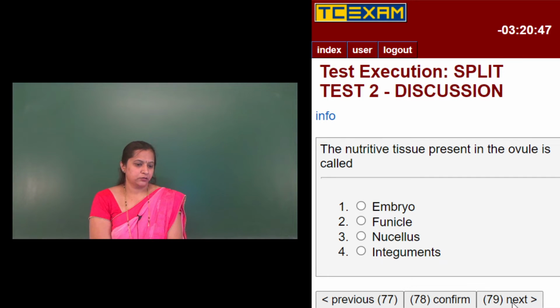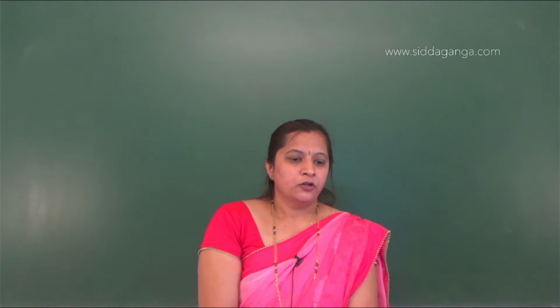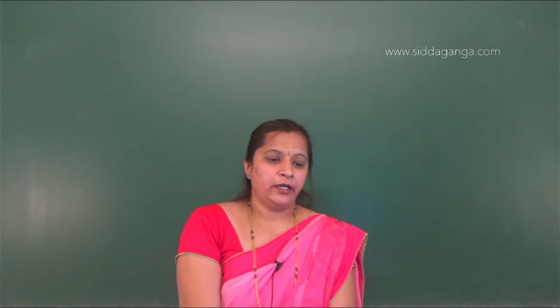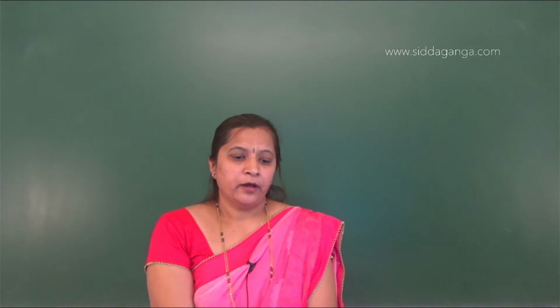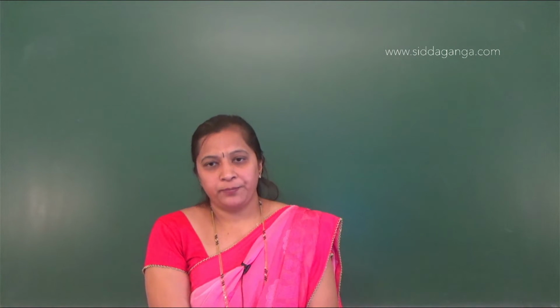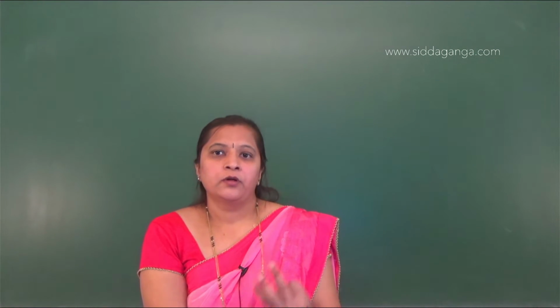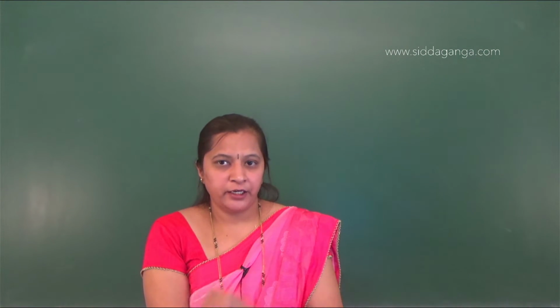Next question is, the nutritive tissue present in the ovule is called, first option embryo, second option funicle, third is nucellus, and the fourth is integuments. An ovule is an integumented megasporangium, and a typical ovule has several structures like funicle, hilum, nucellus, embryo sac, and the integuments, right?